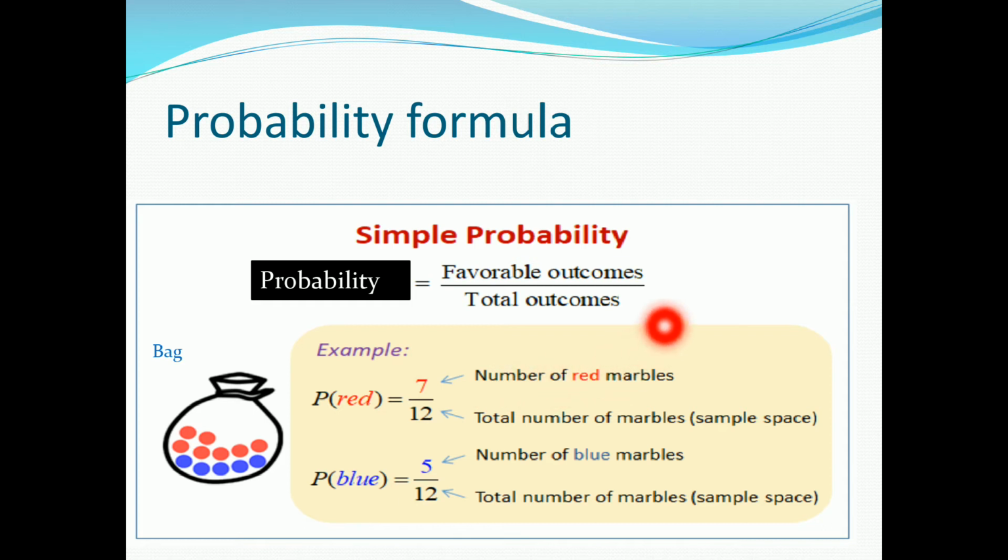7 by 12 indicates what? If you take balls from the bag 12 times, you will get red balls 7 times, and the remaining 5 times you will get blue balls. So it is showing the possibility of red balls.